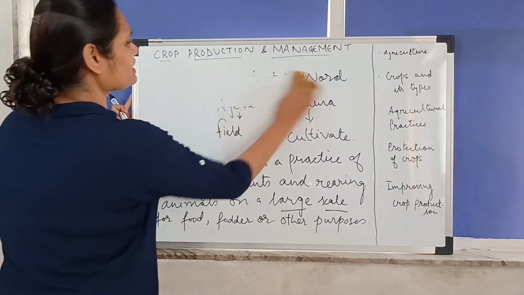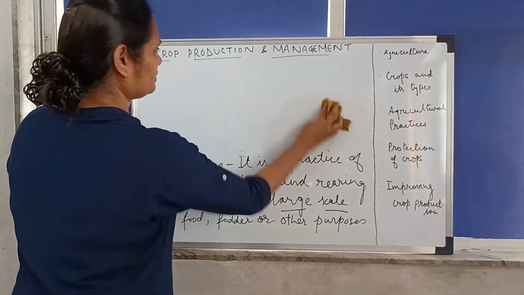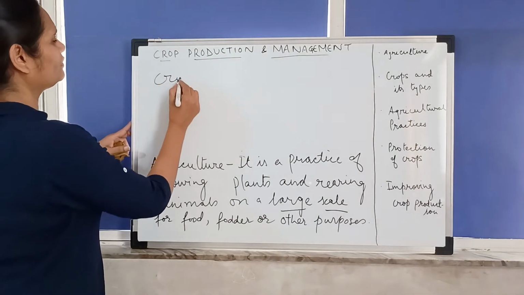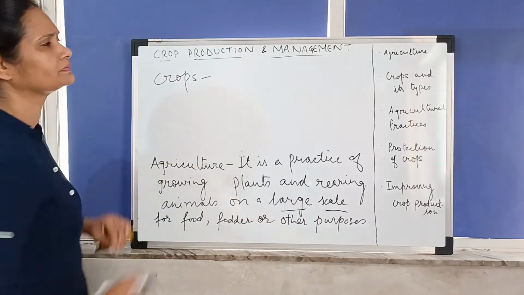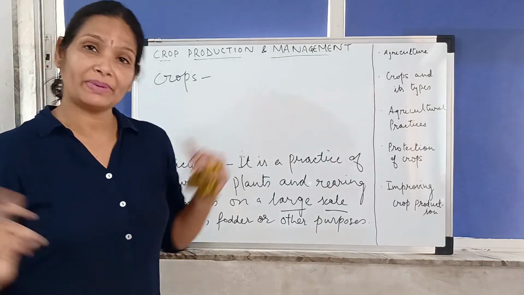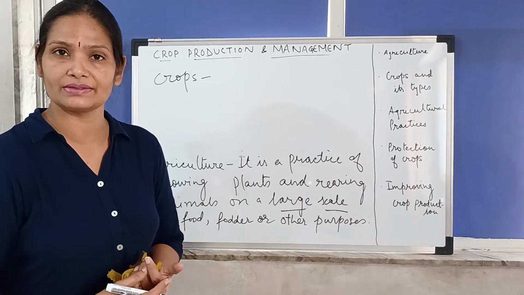We all must have come across this word, crops. So what basically are crops? Plants are grown at a particular place on a large scale, right?